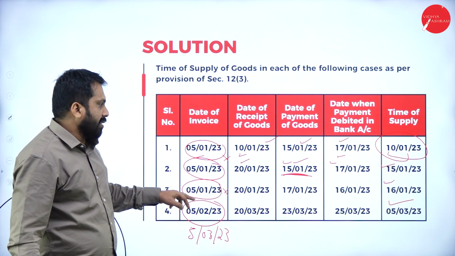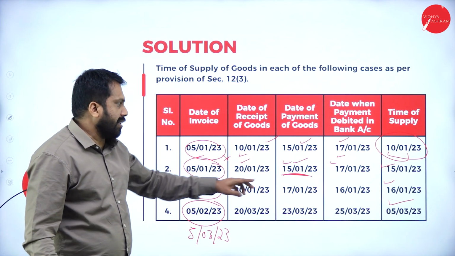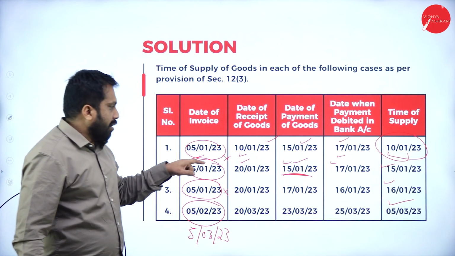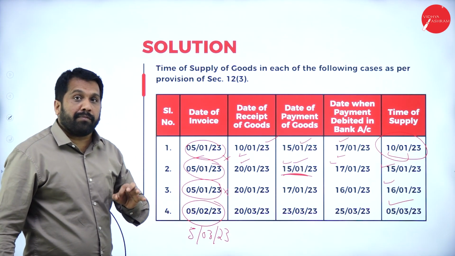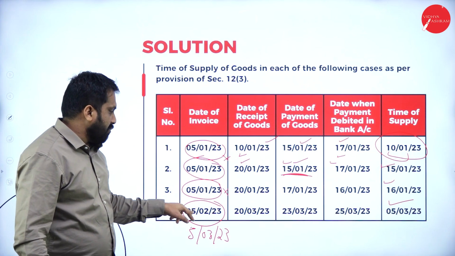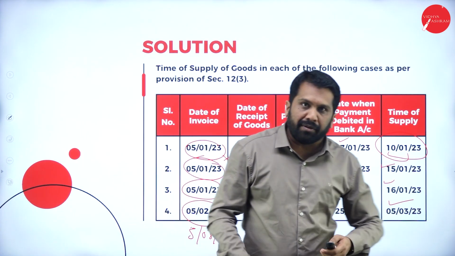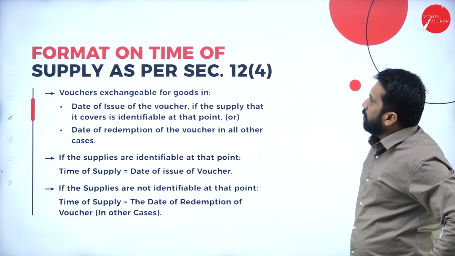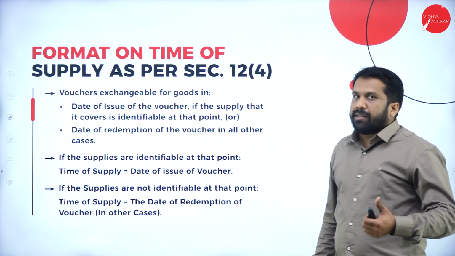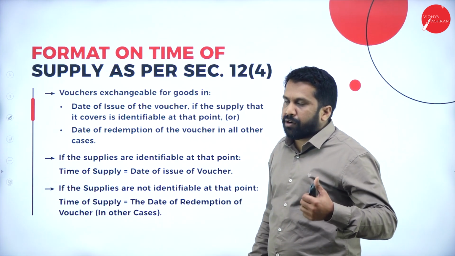It is only to calculate whether all these dates are within 30 days from the date of invoice. Again, I will repeat, all these dates are within 30 days from this date. If it is not, then this will be your due date or time of supply. Now, the format on time of supply as per section. So already I have learned the reverse charge method as well as forward charge method.